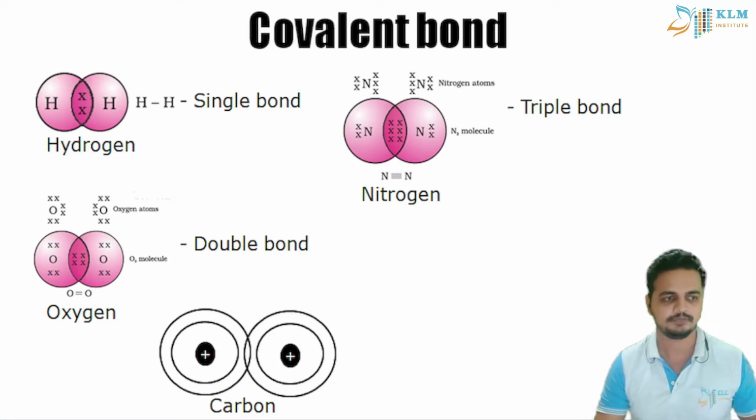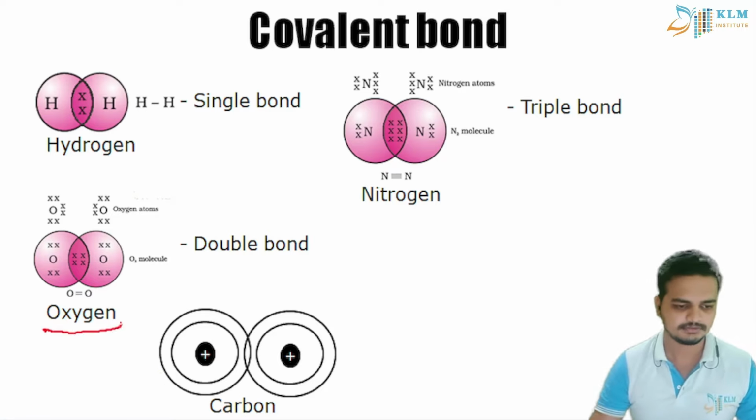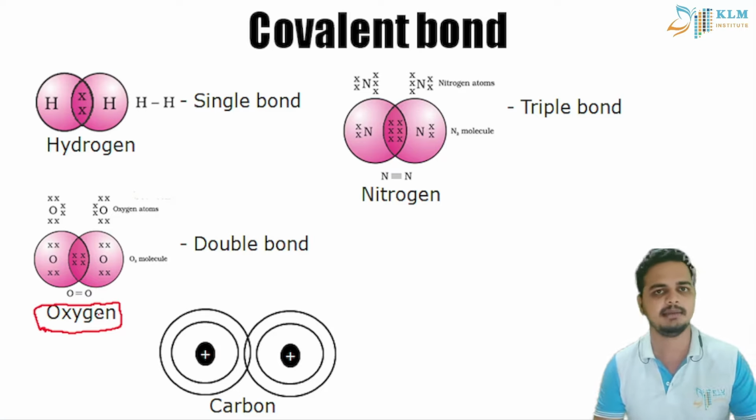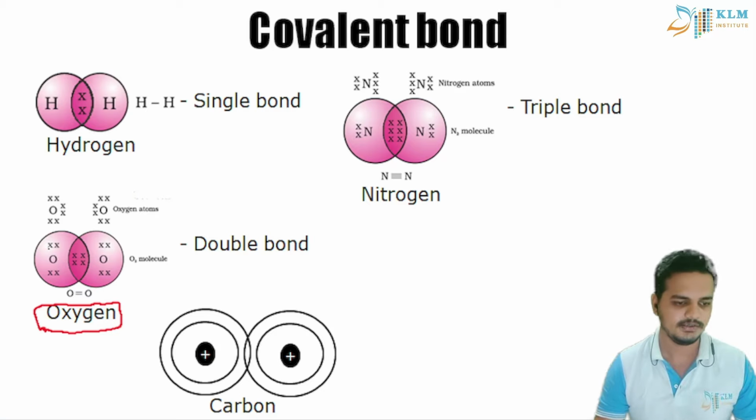Not at all. Oxygen has a lot of lone pairs, and 6 electrons in its valence shell. It needs 2 more electrons to get the octet structure. You can see here in the dot format. This structure is called the electron dot structure.